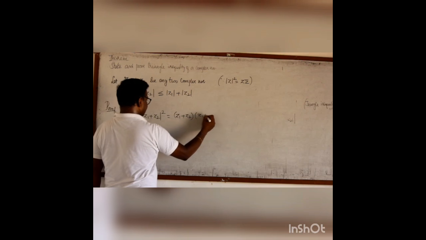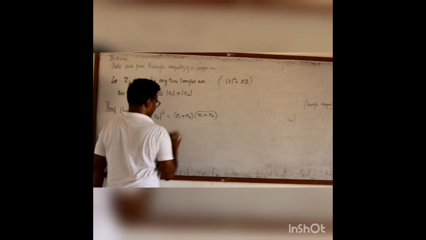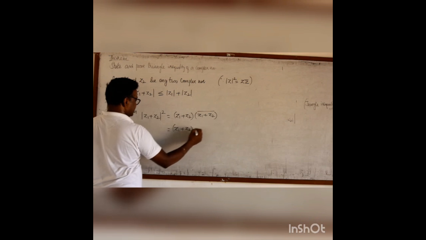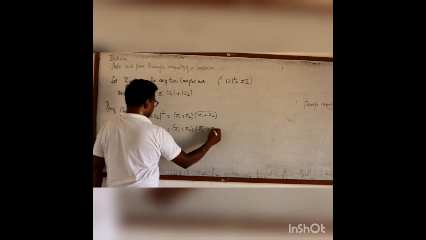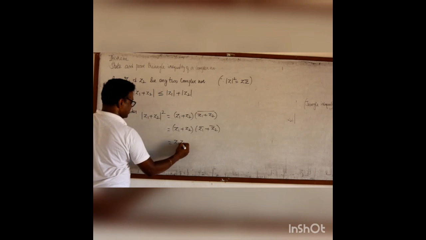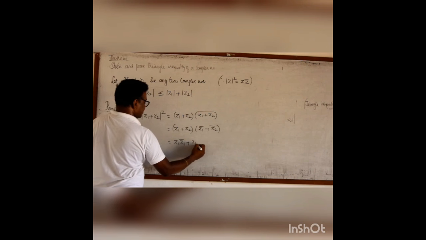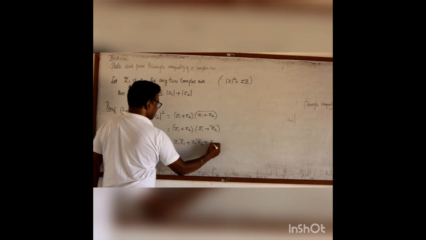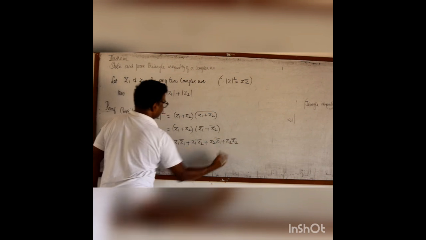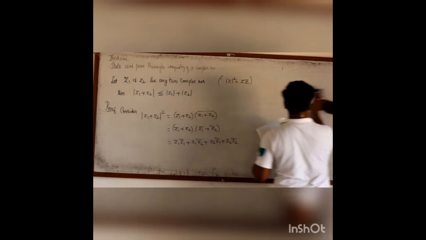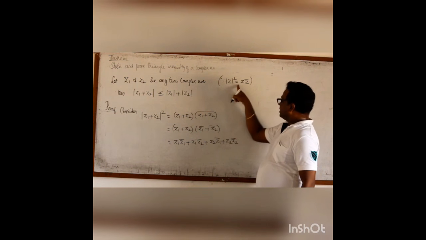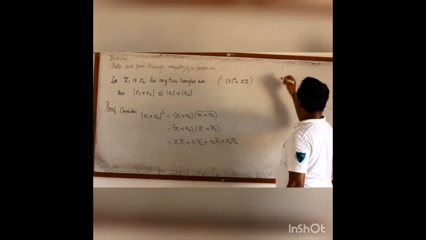Now, I can write this as z1 plus z2 times separate conjugates. Now we shall find the products z1 z1 bar, z1 z2 bar, then z2 z1 bar, z2 z2 bar. Again, this is a complex number into its conjugate. Therefore, the first term is